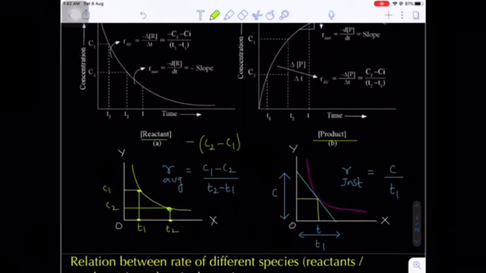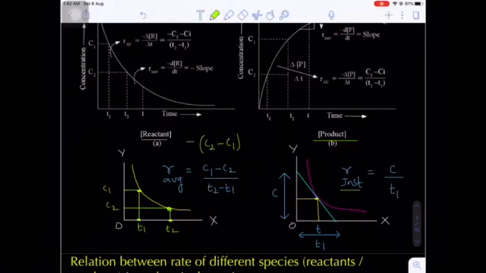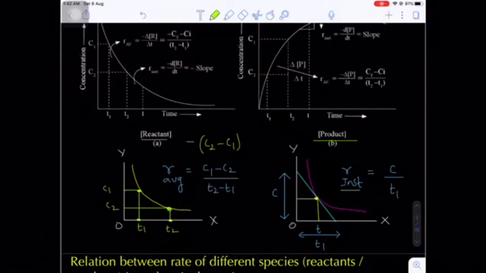Now at a particular instant of time, when we have to calculate the rate of reaction, that is called the instantaneous rate. Let's suppose at this particular point, at time T, the concentration is C. Now how do we find the rate of a reaction at a particular moment? Then what we have to do is draw the tangent line.